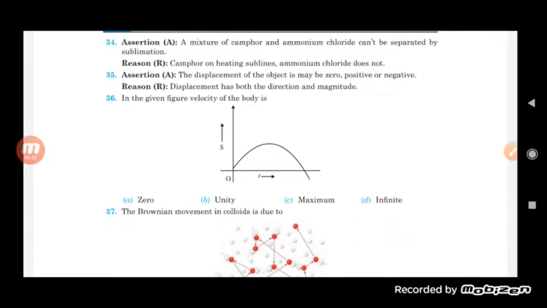Now see here in the given figure, the velocity of the body. In question number 36, what will be the velocity of the body here? Basically you can see that the velocity will be 0, because it keeps on decreasing, so it comes to 0. So we can say here that the object reaches 0 velocity.